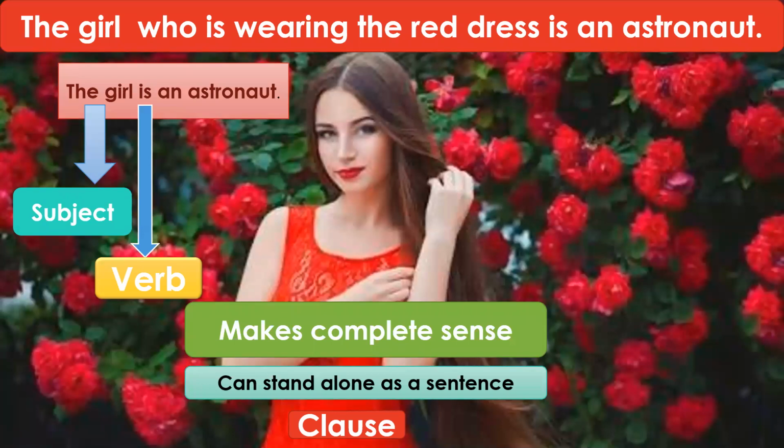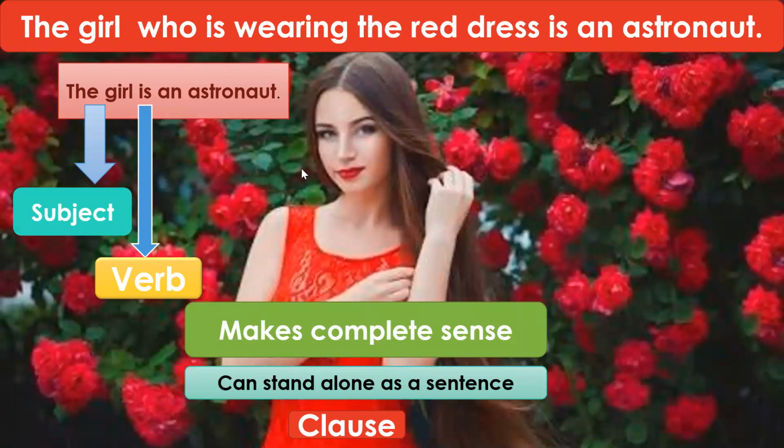The girl who is wearing the red dress is an astronaut. So this sentence is also a group of words. It has a subject, the girl. It has a verb, is wearing, and it is conveying complete sense to me. And it is a sentence as well as a clause.